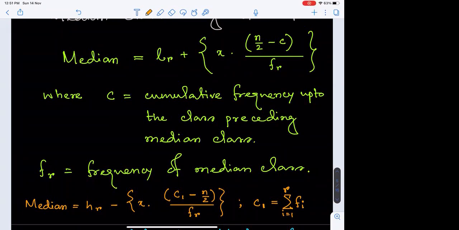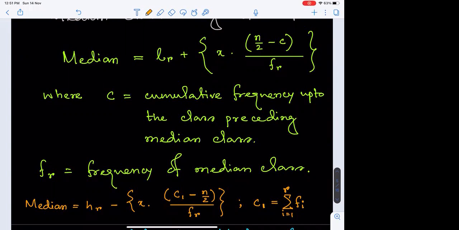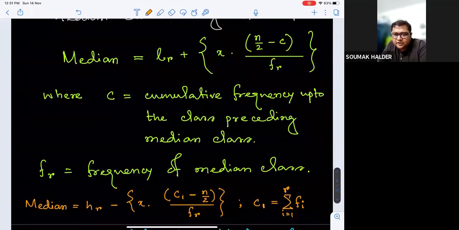Sir, why will it be up to the median class? Either your median can be said to be a bit more than LR, that is LR or higher. Simultaneously, it is also true that it is HR or lesser.